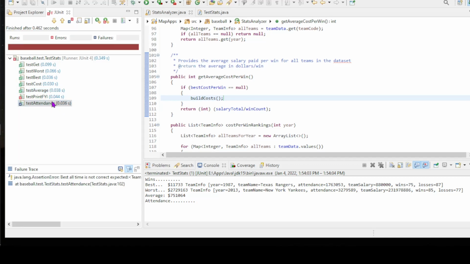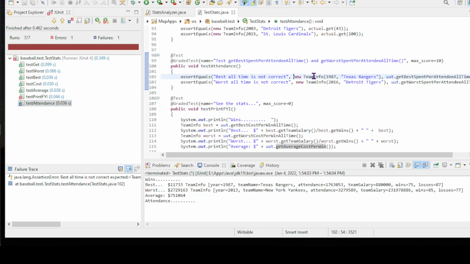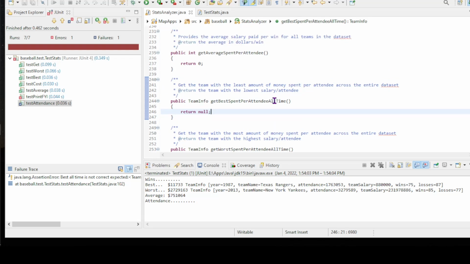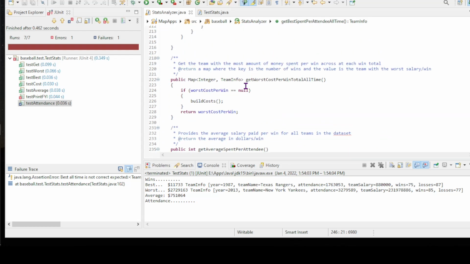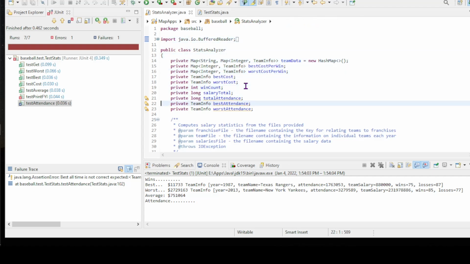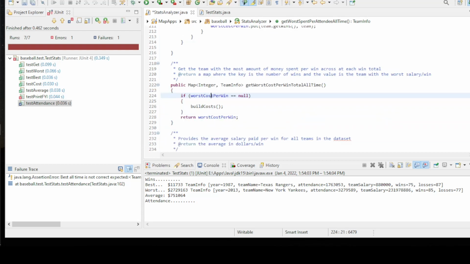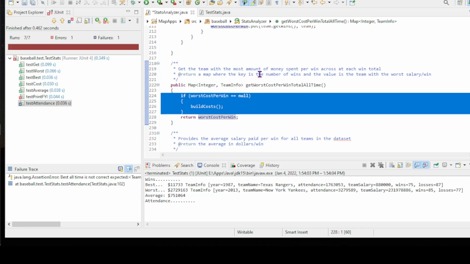So let's do test attendance because that's the last one we have out here. So best attendance of all time. So this one, best cost per attendee of all time, and worst. So I can calculate this in my build, and I should be able to do both of these fairly quickly. So I have these two up here: best attendance and worst attendance. But I need to add my check here as well.